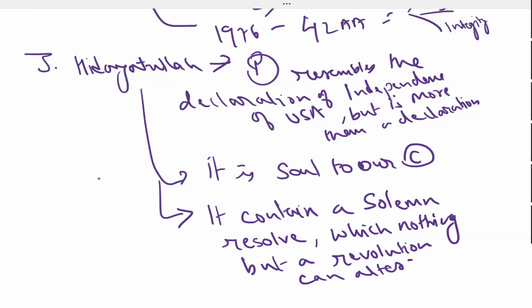It says that it cannot be changed. The constitution can only be thrown away by a revolution. If a mass revolution comes in our country, that can change the constitution. Otherwise, there is no provision, no power in our country that can change it. They can amend the constitution as many times as they want, but they cannot change this constitution into a new one.